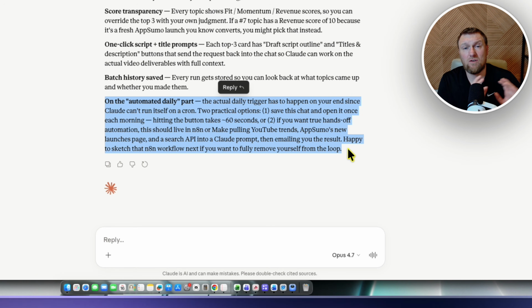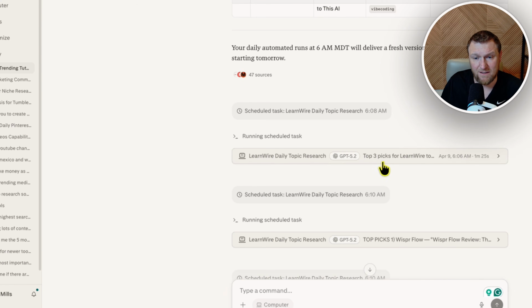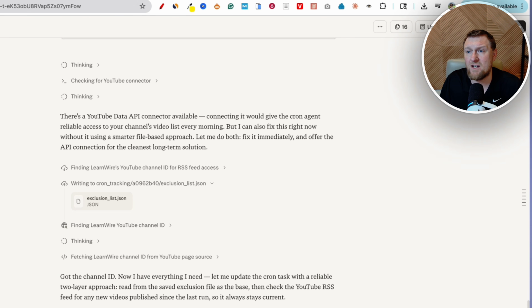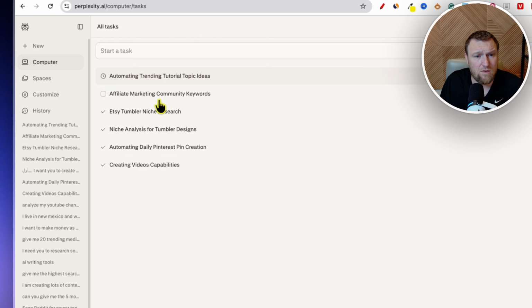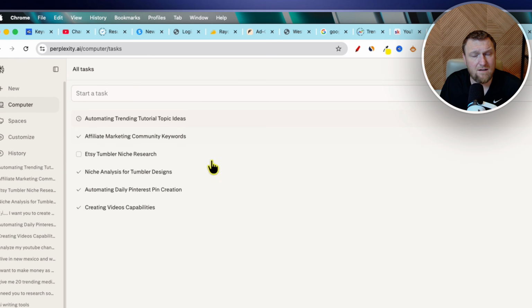Now, that's what's so cool about Perplexity. I'm surprised that it didn't suggest that, because in Perplexity, we can create basically agents inside of Perplexity that will run this automatically, which I just basically showed and proved to you that it will run automatically. It's running every single day right here. And so it goes out there and it's triggered, and you have these schedules, right? You can go to scheduled. This one's a scheduled topic right over there. If we go in here to computer, you'll see we have all these right here. These are things that we've done, and this one's an automated task right there.